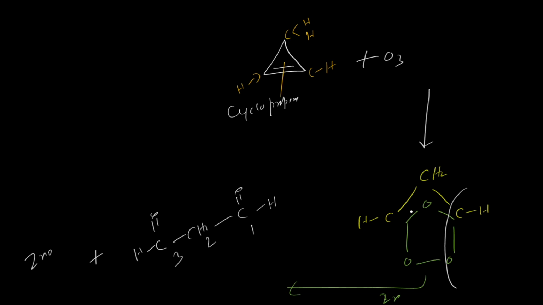It is not breaking from there; it is breaking from here only. Otherwise, you will cut the above carbon. Simply keep in mind where you are breaking the double bond: you put a double bond over here, and a double bond here. That's it. So cyclopropane will give you what? Propane-1,2-dial. This is very important, so you should keep it in mind.